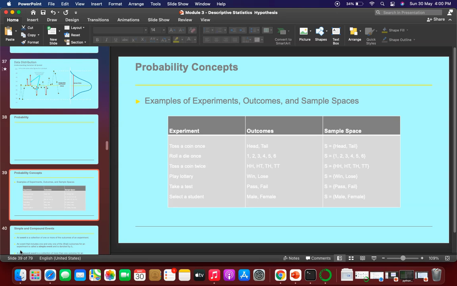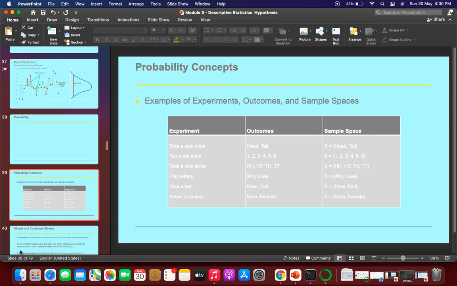If we roll a dice once, we will get any one of the numbers 1, 2, 3, 4, 5, 6. If we toss a coin twice, we can get two heads, head and tail, tail and head, or two tails. If we play a lottery, we either win or lose. If we take a test, we pass or fail. If we select a student, male or female. So these are all random experiments that we do.